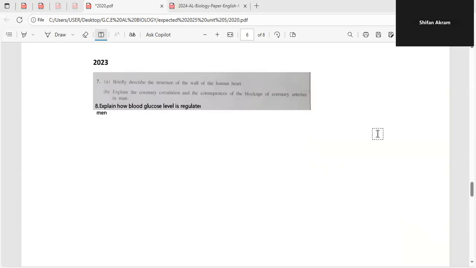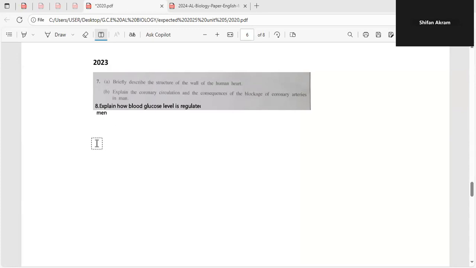So this was the year before the most recent year. So they have asked to briefly describe the structure of the wall of the human heart and again explain the coronary circulation and the consequences of the blockage of coronary arteries in men. So both of these questions are based on circulation. So last year there was no question on circulation. So this year we can expect a question.